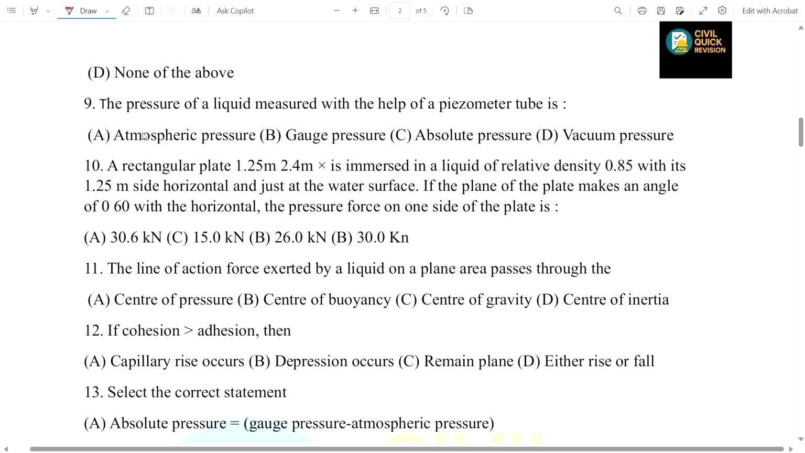Now question number 9. The pressure of a liquid measured with the help of piezometer tube is what? What pressure can we measure with the help of a piezometer tube? You can see atmospheric pressure, gauge pressure, absolute pressure, or vacuum pressure. Here the answer will be gauge pressure. We can calculate gauge pressure by using a piezometric tube.